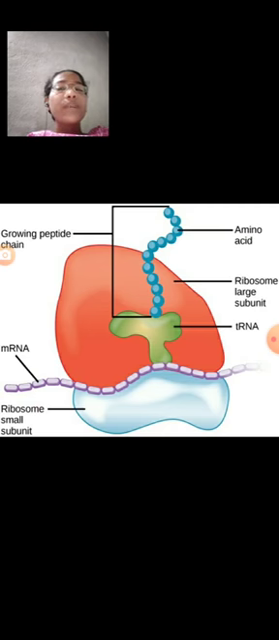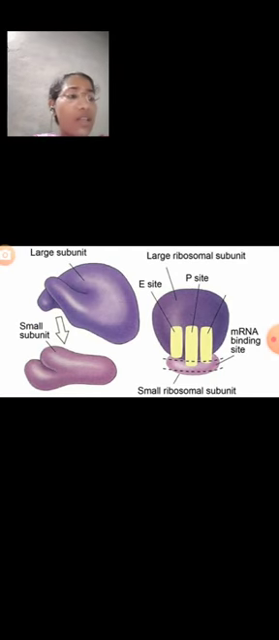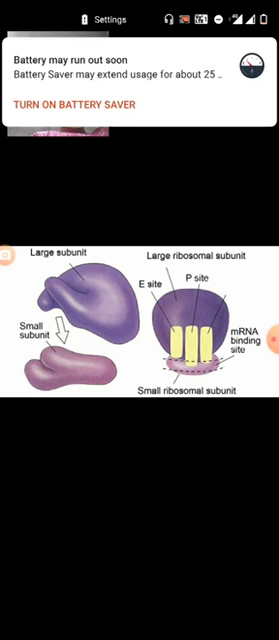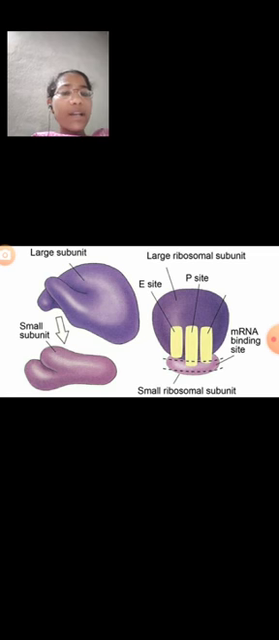Next, types of ribosomes. According to size and sedimentation coefficient, two types of ribosomes have been recognized: 70S ribosomes and 80S ribosomes. 70S ribosomes are found in prokaryotic cells. They are smaller in size, have a sedimentation coefficient of 70S, and a molecular weight of 2.7 × 10^6 Daltons. They are composed of rRNA and proteins. Next, 80S ribosomes. The 80S ribosomes are found in eukaryotic cells.